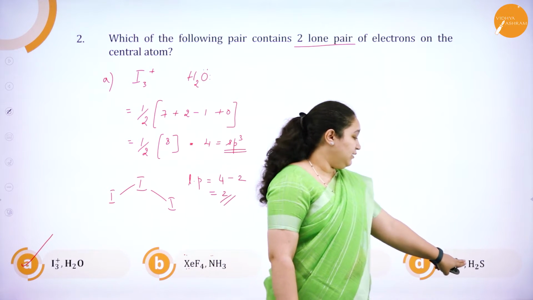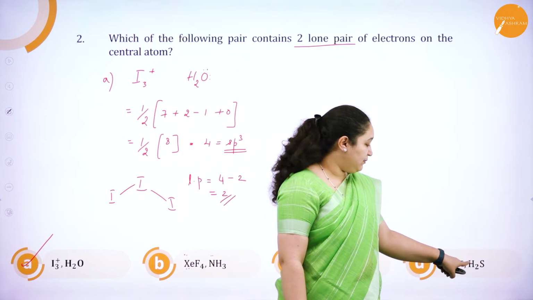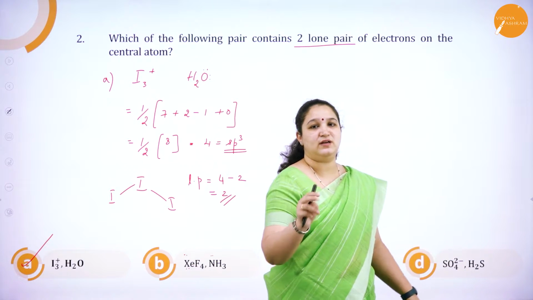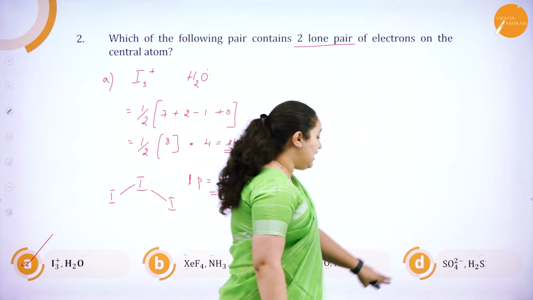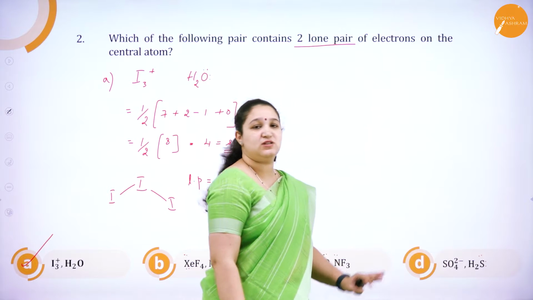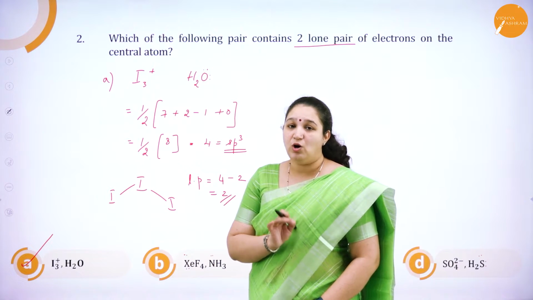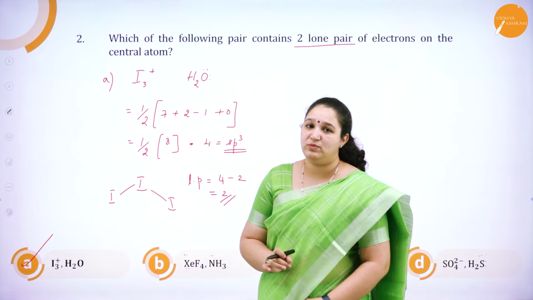Correct? So here it is sp3 hybridization, but only 2 atoms are around it, so it contains 2 lone pairs of electrons. Sulfur in the sulfate ion does not have any lone pair of electrons, so obviously it is not option D. So I hope you have understood how to solve such problems.